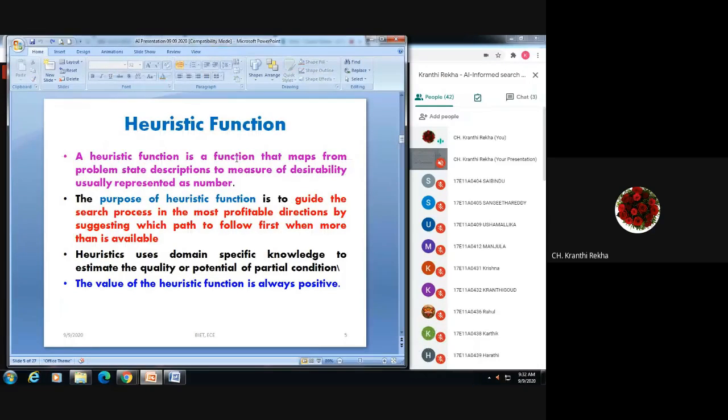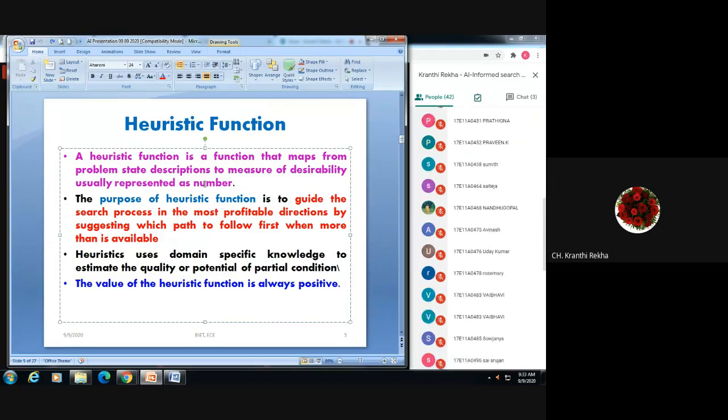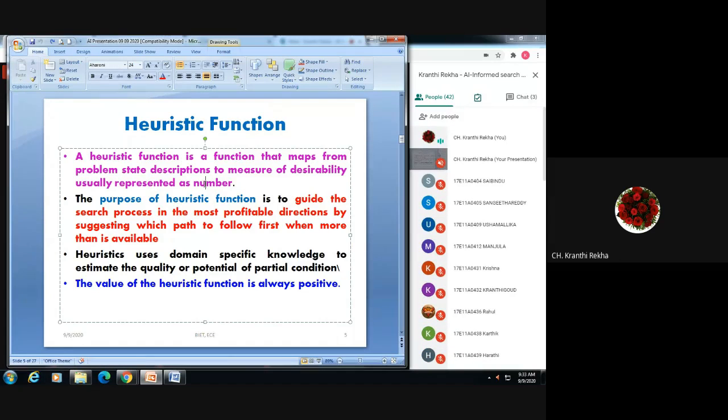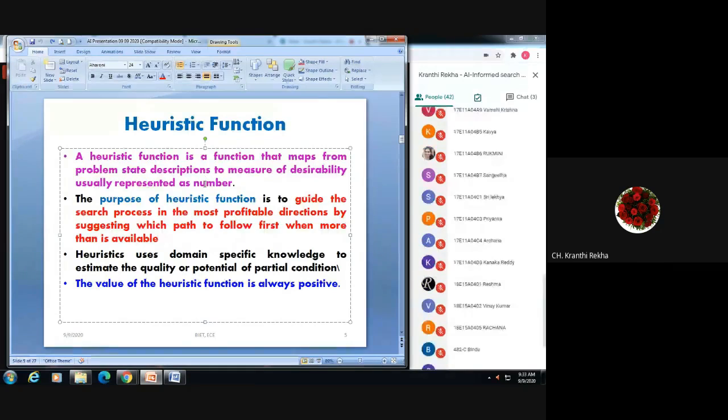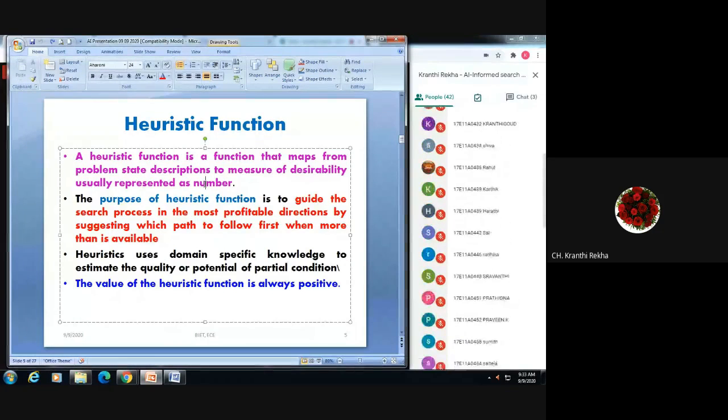Now, what is a heuristic function? Heuristic function is a function that maps from problem state description to measure of desirability, usually represented as a number. We will see what are the various heuristic functions. I'll give you examples also, like what are the various heuristic functions that are used in artificial intelligence to find the solutions. That means a functional relationship that helps you to reach the goal state, or that helps you to reach the desired result. That is what a heuristic function is.